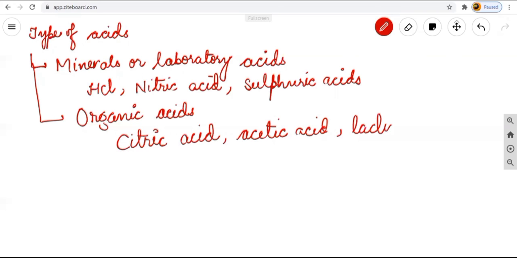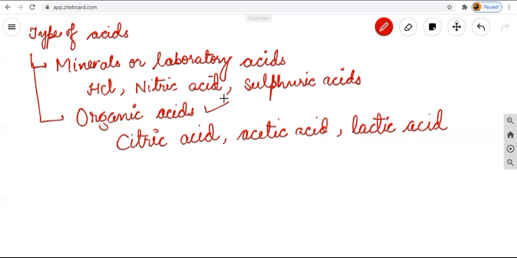Next is lactic acid. In curd, we found this lactic acid. So these are known as the organic acids that are present in nature and that we are getting from the plants or animal materials. So these type of acids are known as your organic acids.